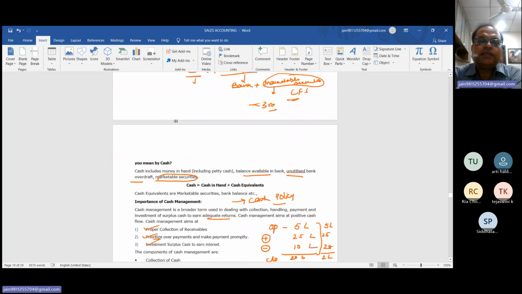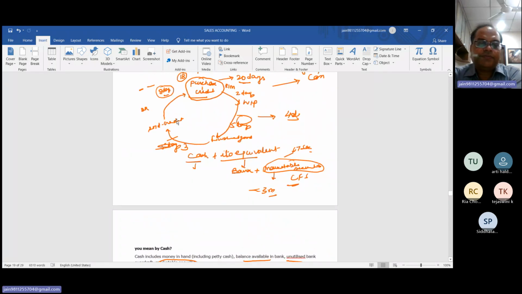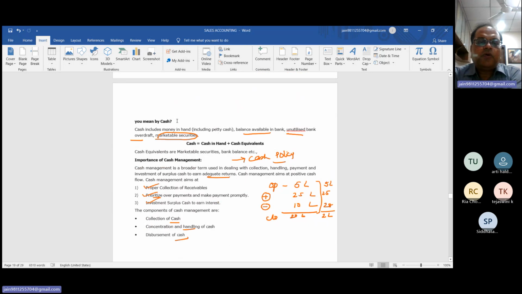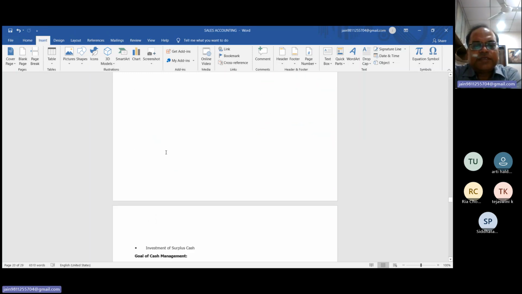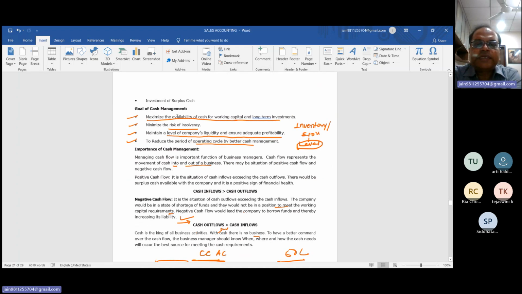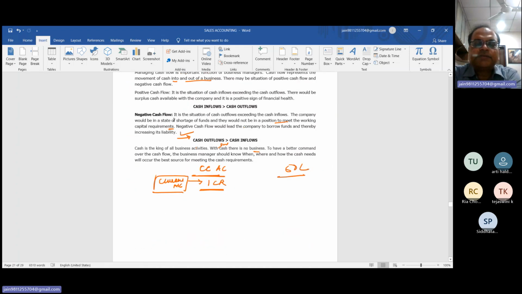We have discussed in the last class the working capital cycle. A fund required to operate the day-to-day transactions is called working capital. So the working capital cycle should be determined so that we can easily manage the cash. If you fail to achieve your working capital cycle, then definitely your cash management will be mismatched. This we have already discussed. Goal of cash management we have discussed in the last class.